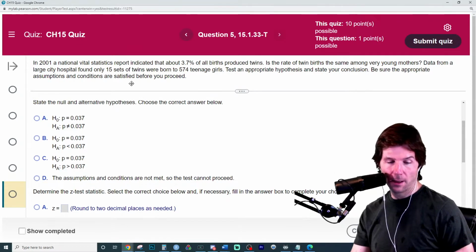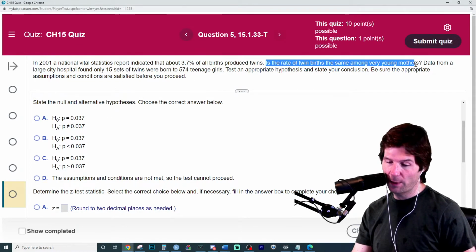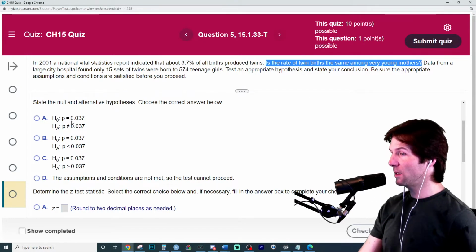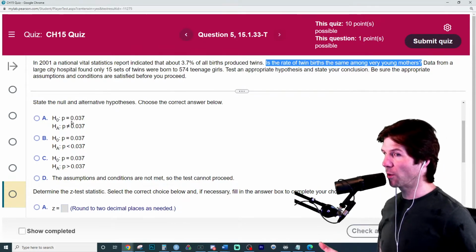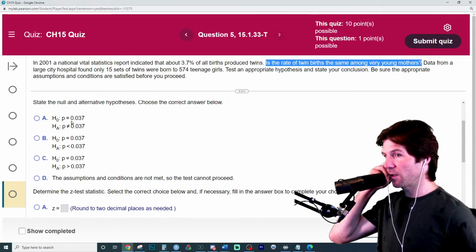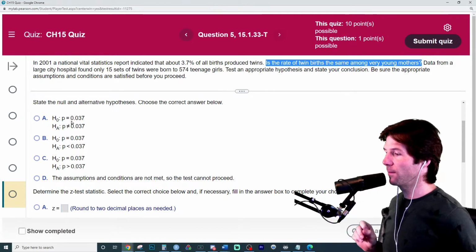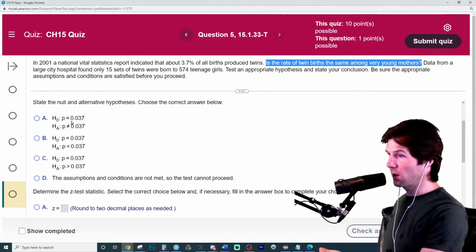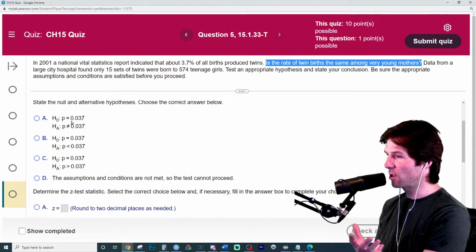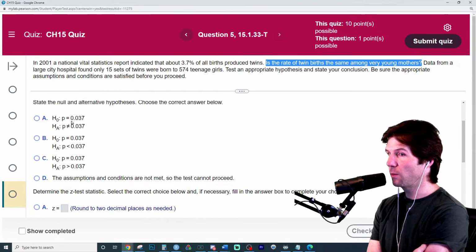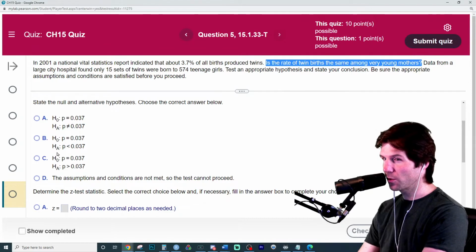But they want to know, is the rate of twin births the same among young mothers? So the null would be that it is the same as what we see in the general population, 3.7%. If we want to see if it's the same, the alternative would be which one of these, A, B, or C? So which one of these alternatives is right?